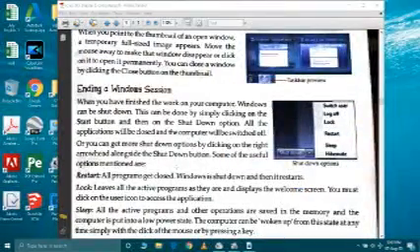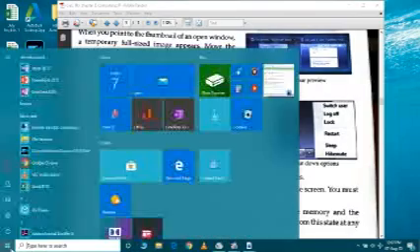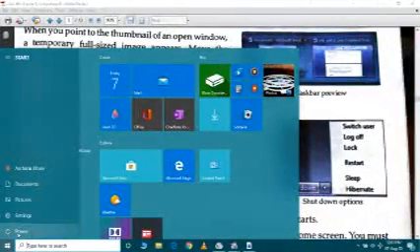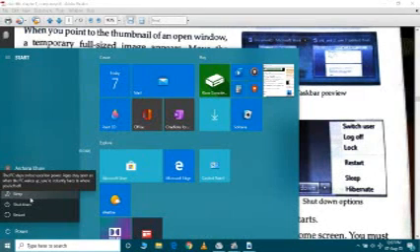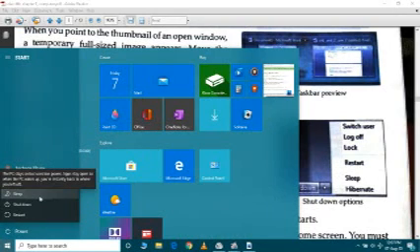Ending a window session. To end a window session, what you have to do is go to start, then click on the power button, then afterward restart, shut down and sleep. What does sleep indicate? The PC stays on but uses low power.